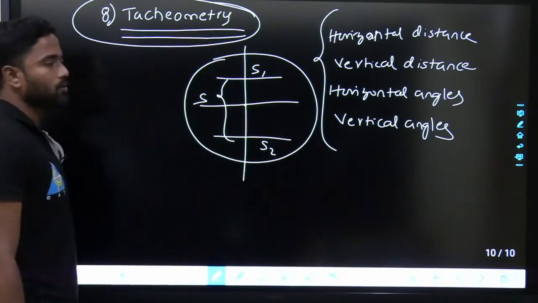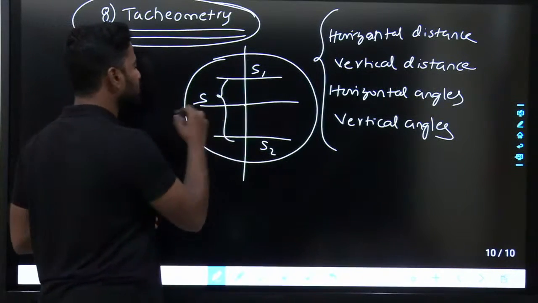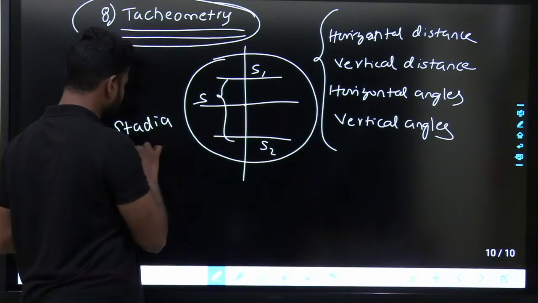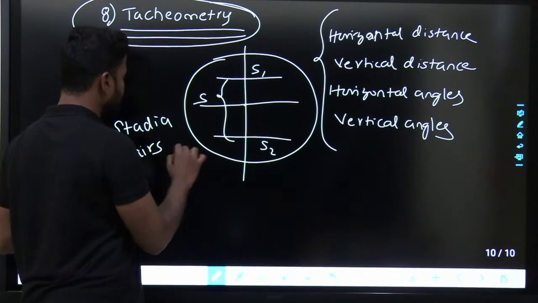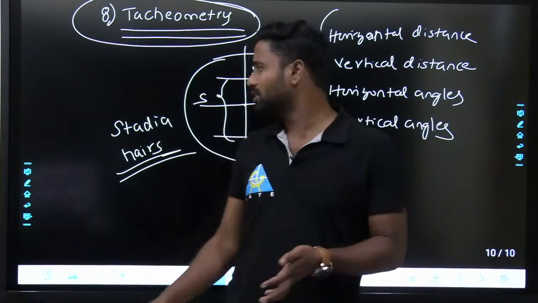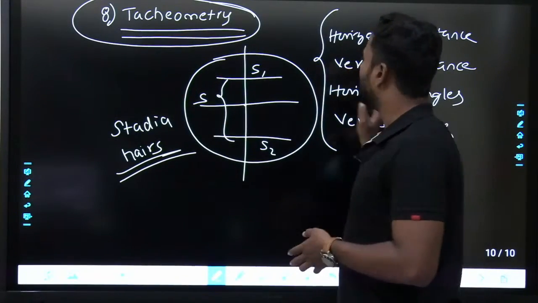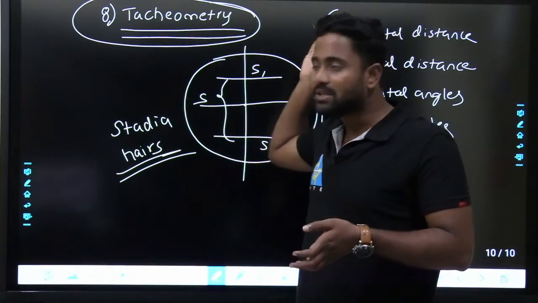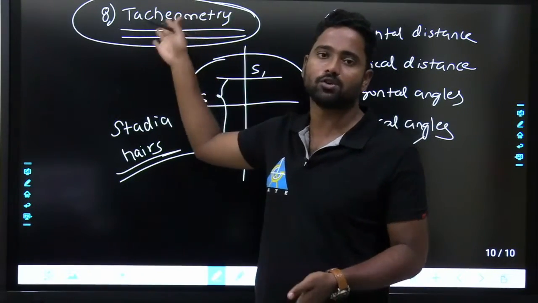This is tacheometry. These are also called stadia hairs. All these things can be found out by one single instrument, which is called a tacheometer, and doing the surveying by using a tacheometer is called tacheometry.